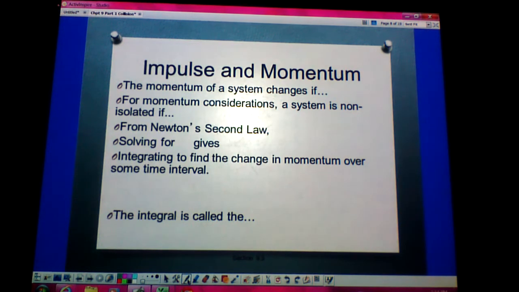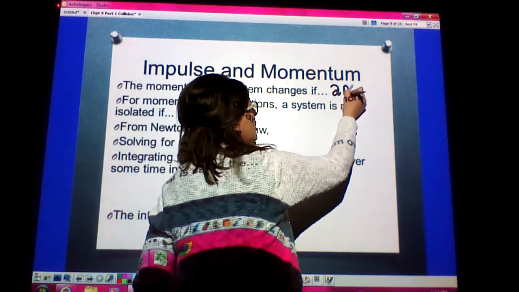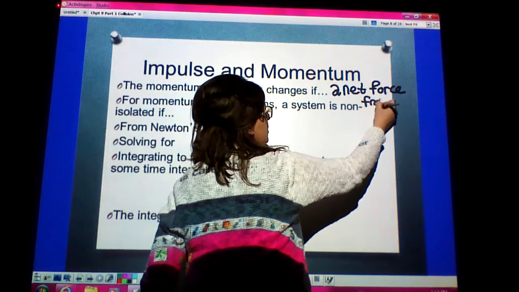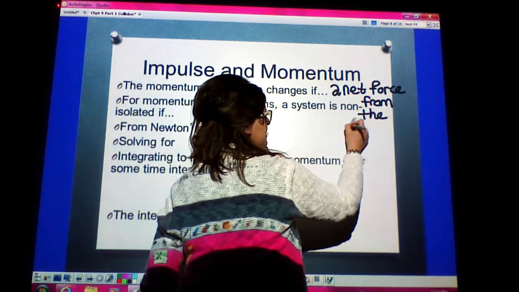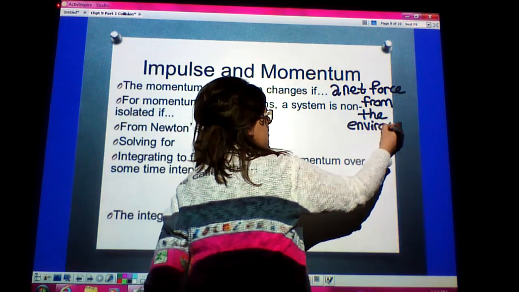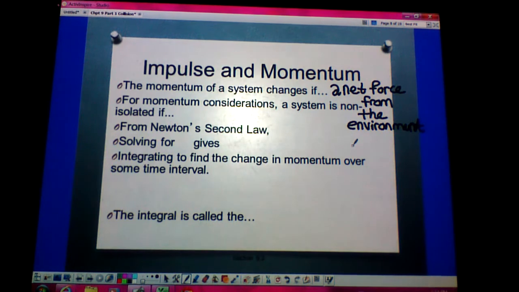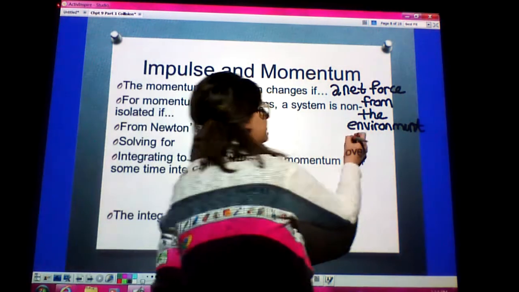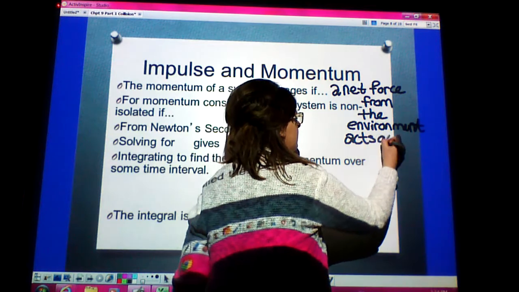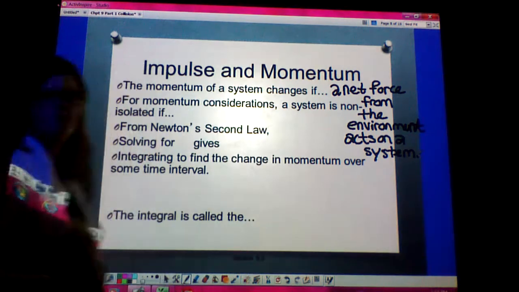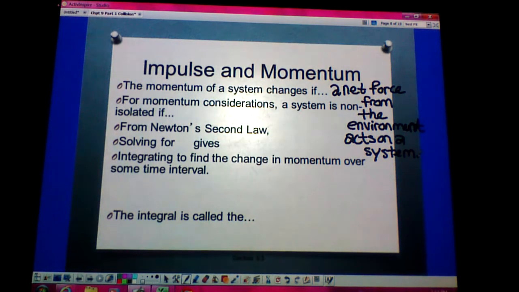The momentum of a system will change if a net force from the environment acts on a system.